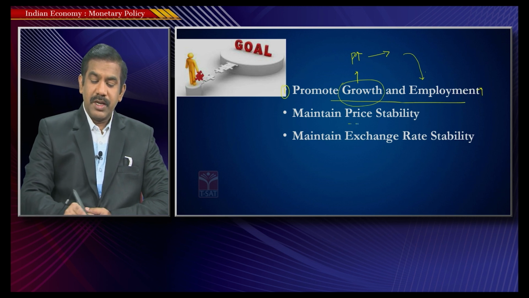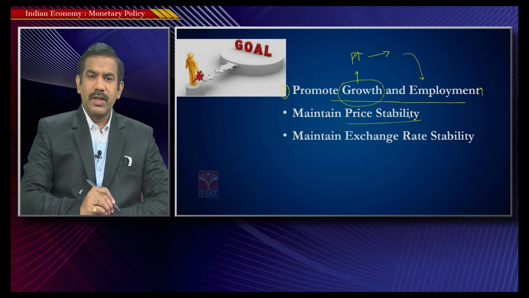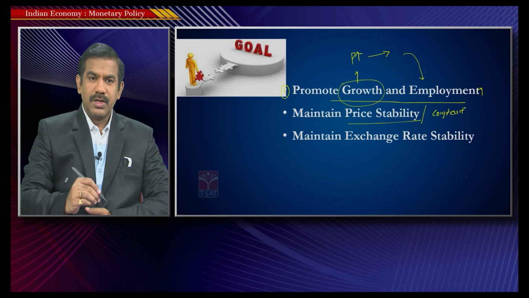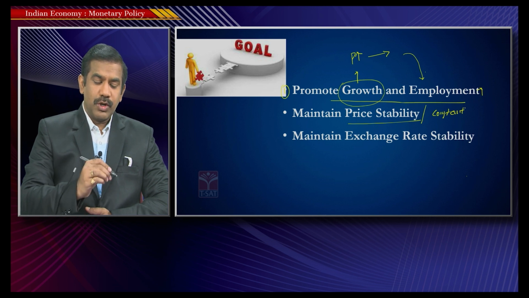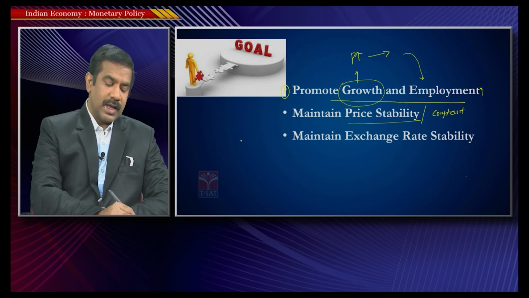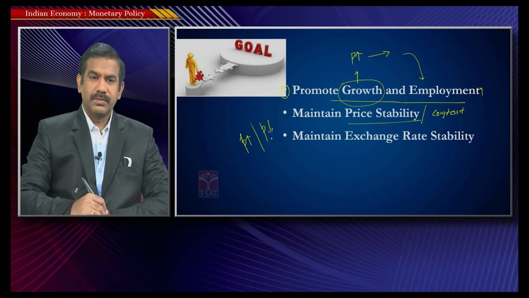The second is maintaining price stability. Don't get confused with constant prices; stability doesn't mean constant prices. The objective of RBI is to ensure that the prices of goods and services in the economy neither steeply increase nor steeply decrease, that they don't rise or fall at a very high level.